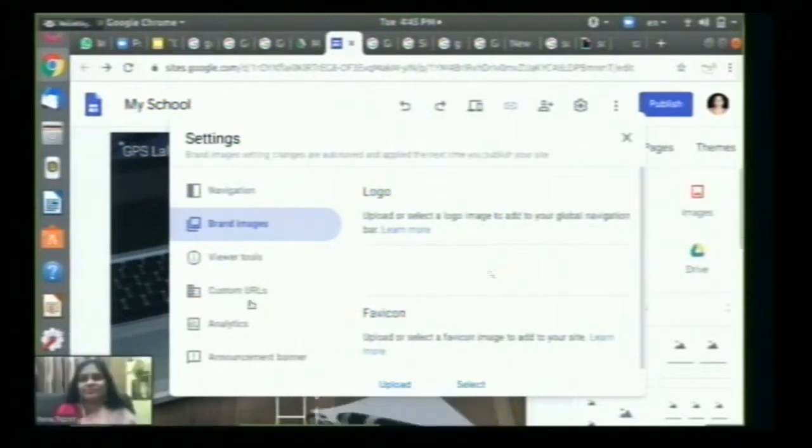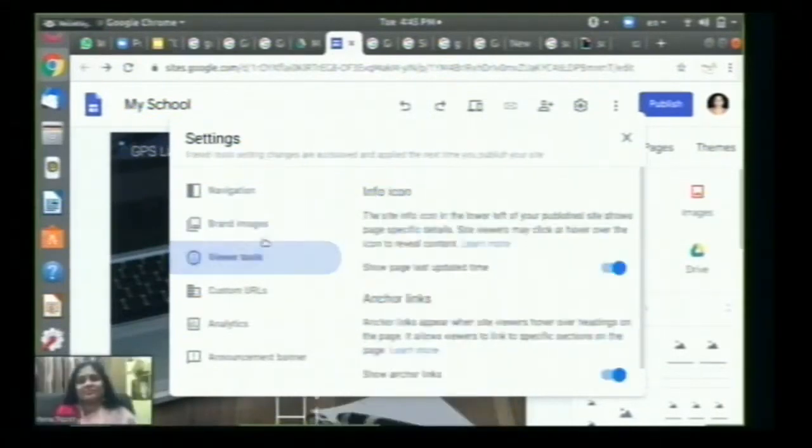Okay. And viewers tools. Let us go to viewers tools. See this info icon. The site info icon is at the lower left of your published site. You can see it only when you have already published the site, and it shows specific details about the site viewers. So who have visited our sites and all those things we can see from this place.